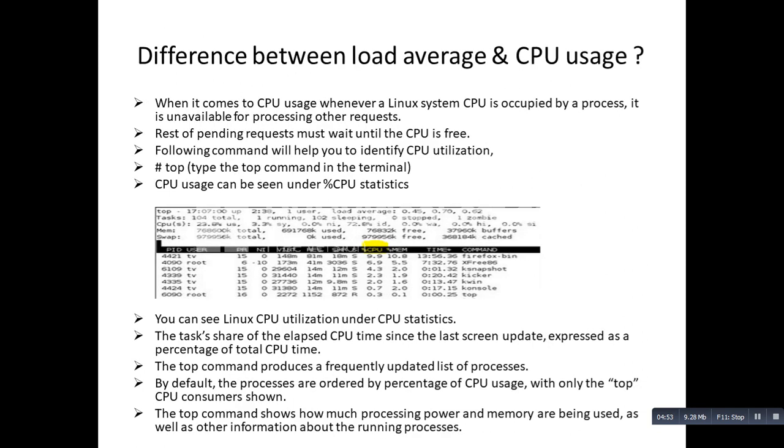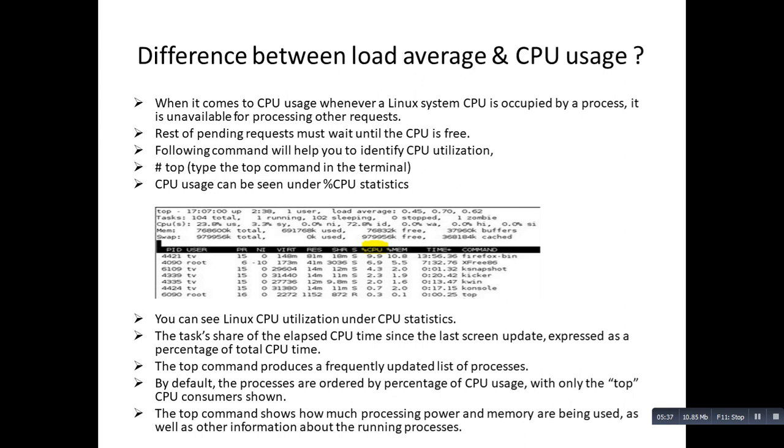Coming to the next slide, when it comes to CPU usage, whenever a Linux system CPU is occupied by a process, it is unavailable for processing other requests. That is but obvious. If a CPU is already occupied, the other process will wait in the queue until the first process is completed and the CPU is idle, and only then will the process come and start processing with the help of that idle CPU. The following command will help you to identify CPU utilization. For CPU utilization, we mostly use the top command. The top command is used to monitor the entire system.